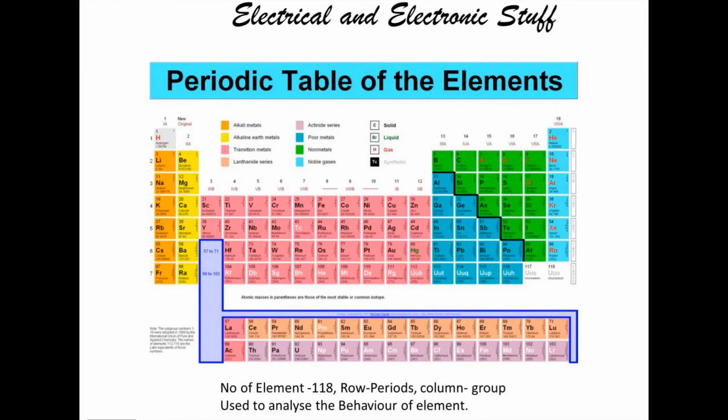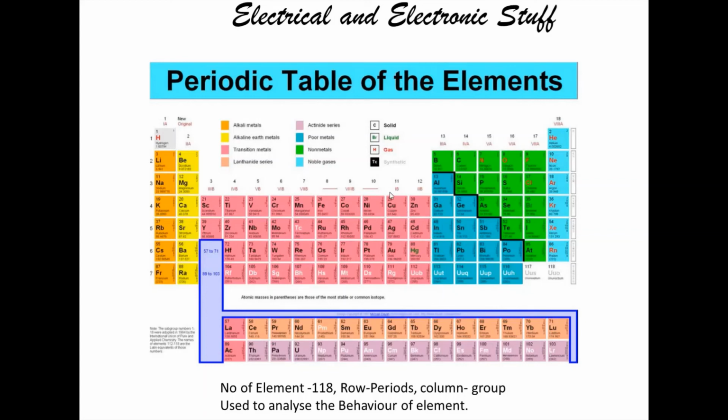So after atomic theory, the periodic table was introduced. In the periodic table we can see on my screen the elements arranged in such a way that a row is called a period and a column is called a group. So it's called the periodic table. And we have the transition metals in pink color. Here we can see the noble gases. Here they have mentioned helium, neon, argon, krypton, xenon, and the metals.